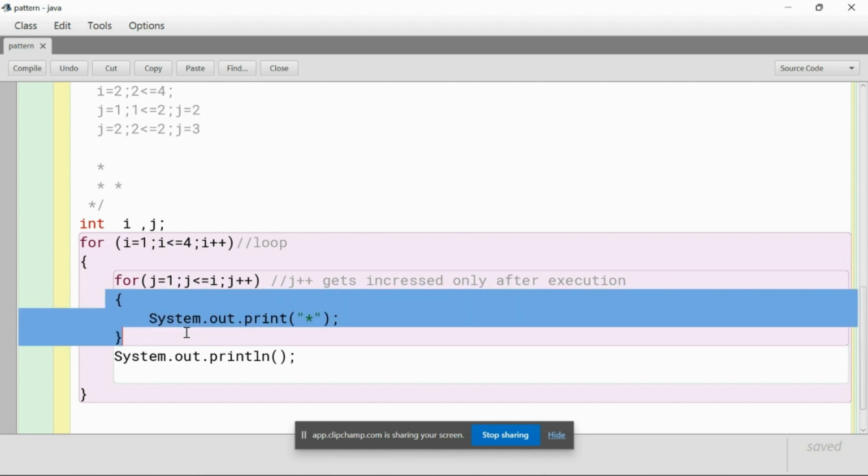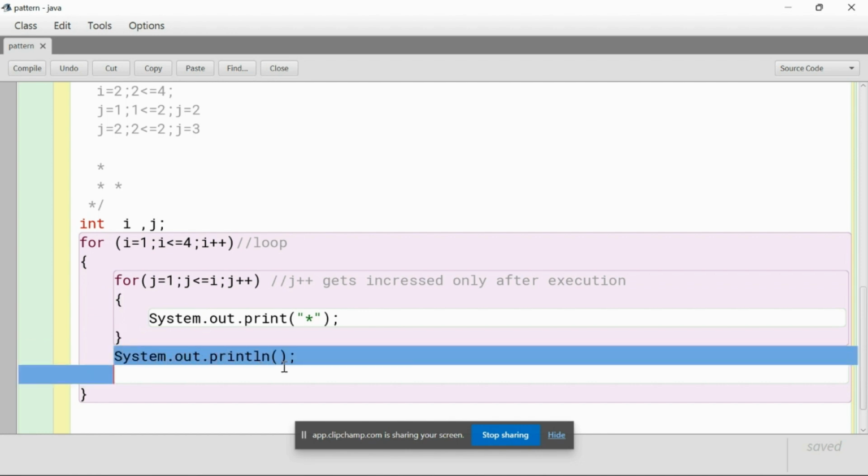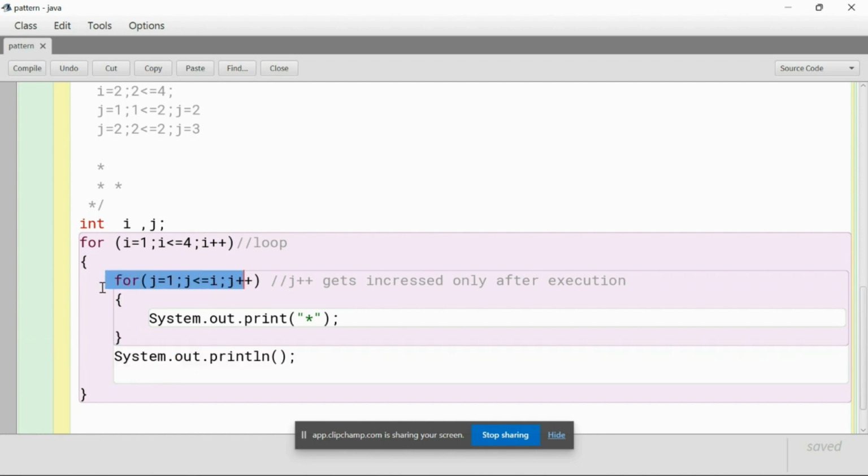As I said already, it will jump to this line, because only if the statement is true will it go inside this. If the statement is wrong, it is not going to go inside, so it will jump to this statement and go to the next line. That's what println means: next line, so print the other statements in the next line.